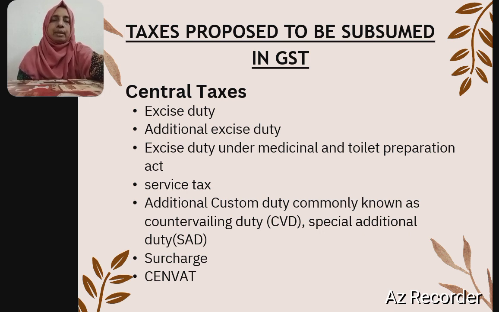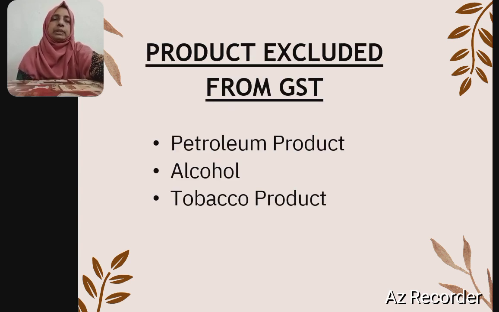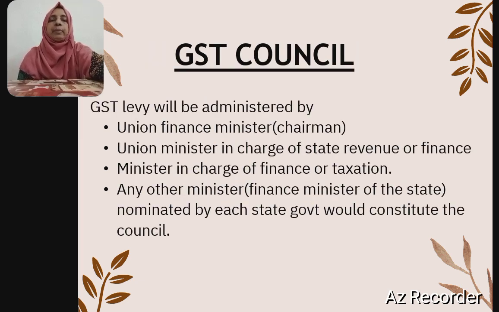The central taxes subsumed in GST are excise duty, additional excise duty, service tax, additional customs duty, countervailing duty, surcharge and SENVAT. The state taxes which are subsumed in GST are VAT, entertainment tax, luxury tax, tax on lottery, betting and gambling, entry tax and octroi. Certain products are excluded from imposing GST. Petroleum product, alcohol and tobacco product are excluded from GST.